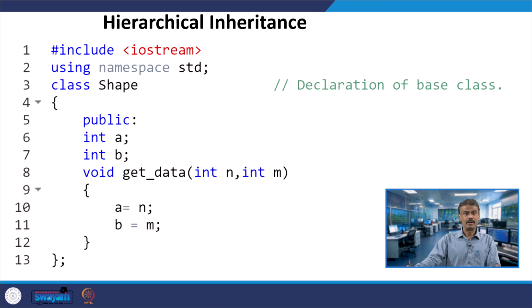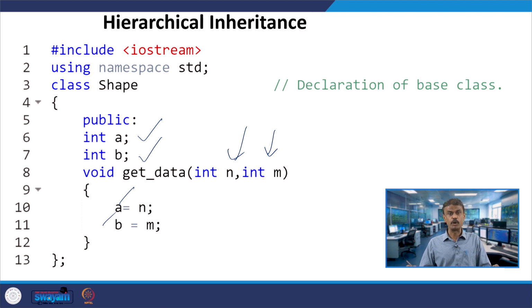So, you have two member data, A and B, and you have the get_data member function. That means whatever you are passing as n and m will be stored in A and B. You can see the arguments n and m here, and they will be stored in A and B.